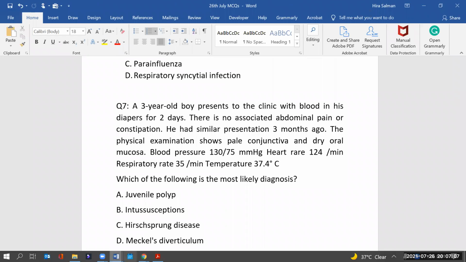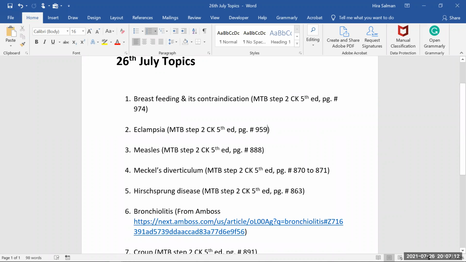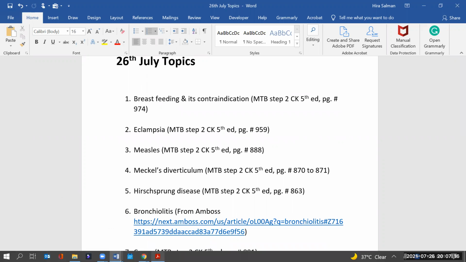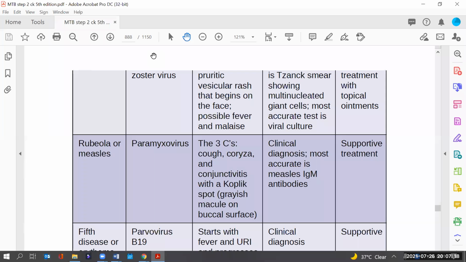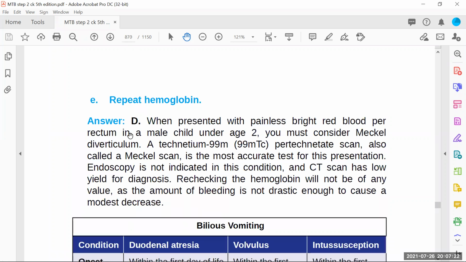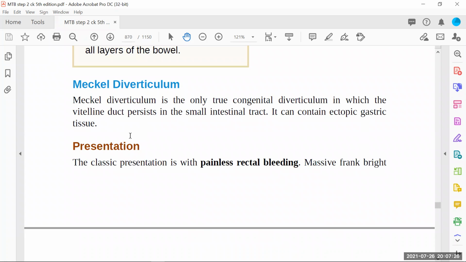For the next question, we have to go for the theory first. Then we have this Meckel's diverticulum. Let me show you an MTB first. Okay, see, Meckel's diverticulum is a true congenital diverticulum, present by birth, in which the vitelline duct persists in the small intestinal tract.